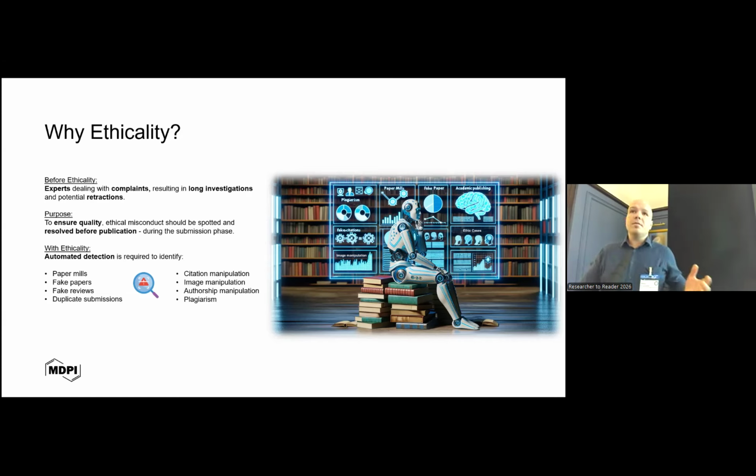So the purpose of the tool itself is basically to build a set of tools that will allow us to move from a curation mode to something that we call prevention. Ethicality's main idea is to be able to detect all sorts of researcher misconduct in new submissions, mainly around paper mills, fake papers or AI-generated papers, fake review reports, duplicate submissions, citation manipulation, and so on and so forth.